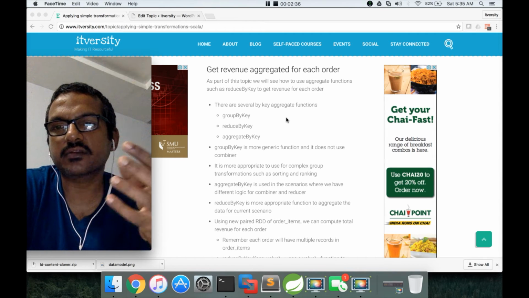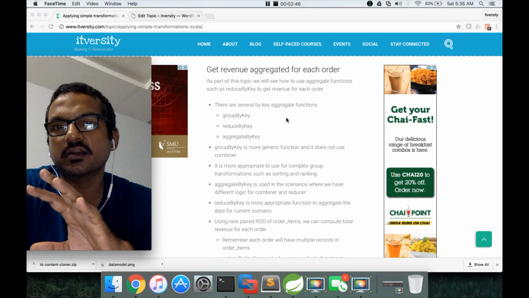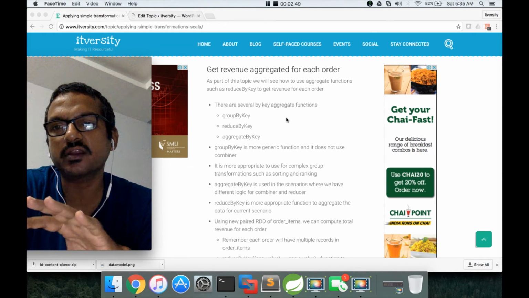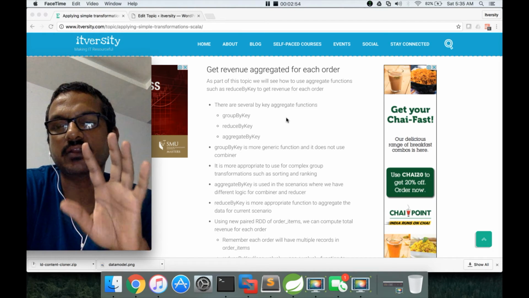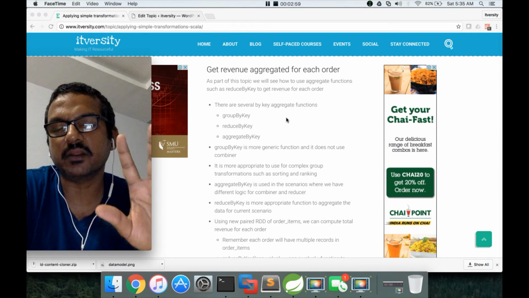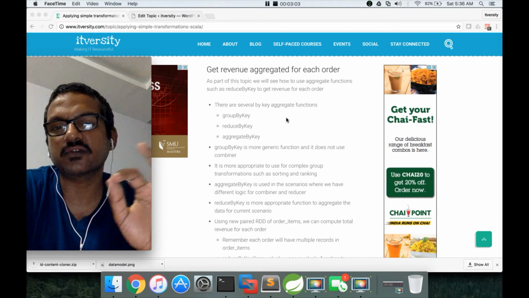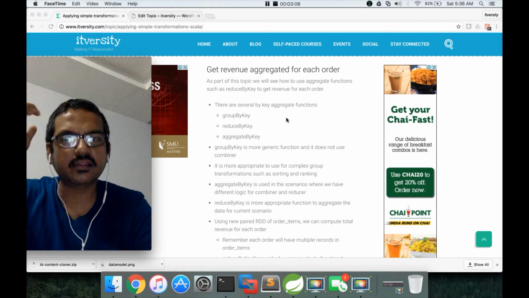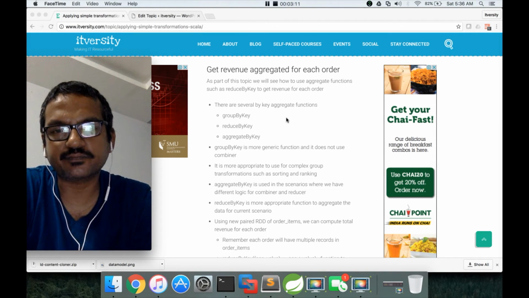For your purpose, depending upon the data volume and the performance, you have to come up with the final implementation. You have to test both ways; whether you compute the revenue per order before the join or after the join is up to your choice and the performance based upon the data set you get. Both can be valid designs or valid implementations. It should be driven by the performance of your overall application. That being said, let us go ahead and start getting revenue aggregated for each order.